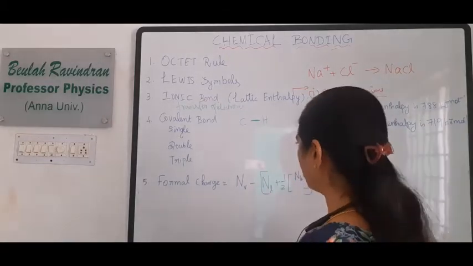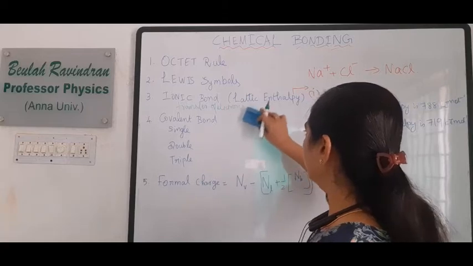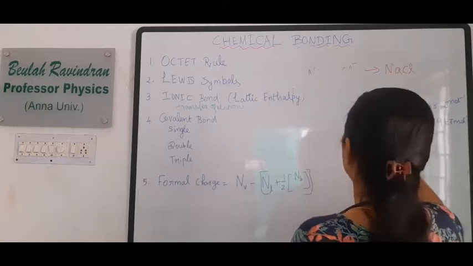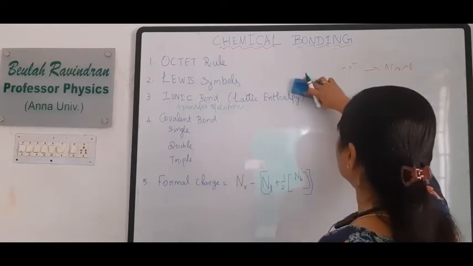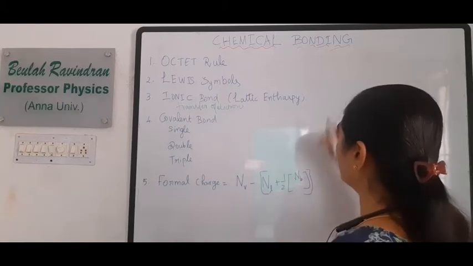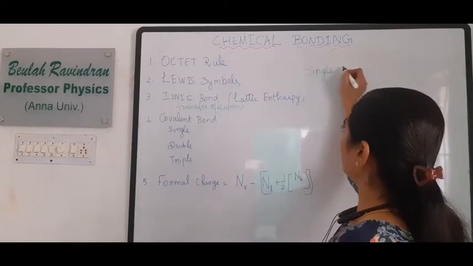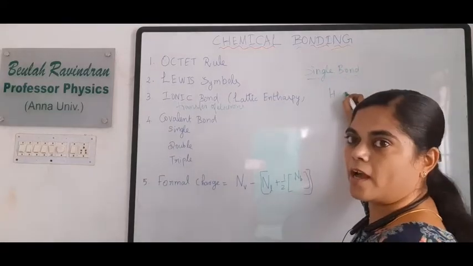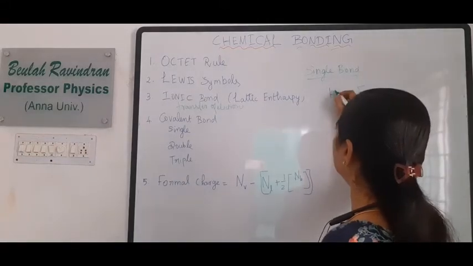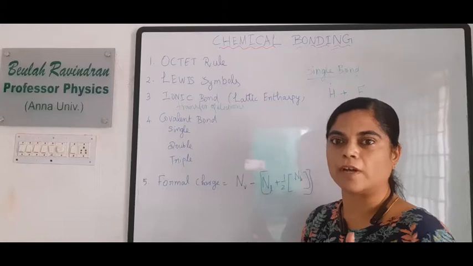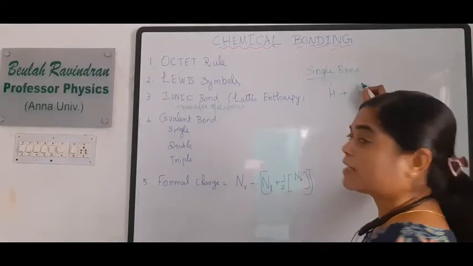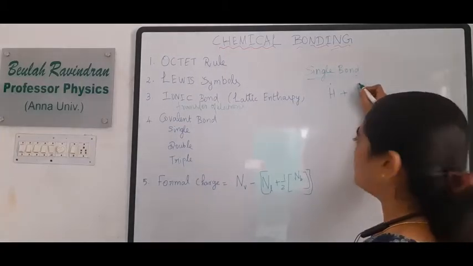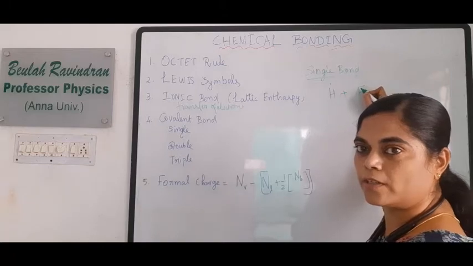Similarly, there are many types of bonding: single bond, double bond, and triple bond. So what is meant by single bond? We can see the example of hydrogen fluoride, and write the Lewis dot structure. Hydrogen contains only one electron, right? What about fluorine? Fluorine contains how many electrons? 7 outermost electrons, right?